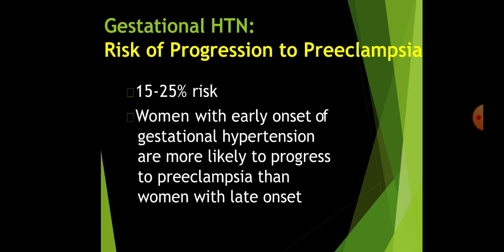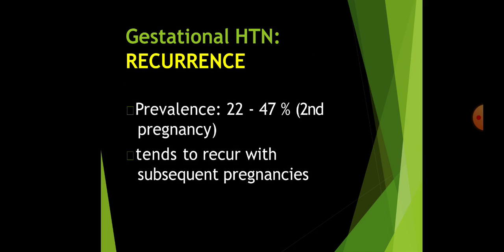What is the risk of progression to preeclampsia? If the patient is having gestational hypertension, what is her risk of going into preeclampsia? There is 15 to 25% risk of these women going in for preeclampsia, that is developing either proteinuria along with the hypertension or developing signs and symptoms of end organ damage. Women with early onset of gestational hypertension are more likely to progress to preeclampsia than women with late onset. That is, if she develops hypertension earlier in the pregnancy, say second trimester, by the third trimester she may progress to preeclampsia.